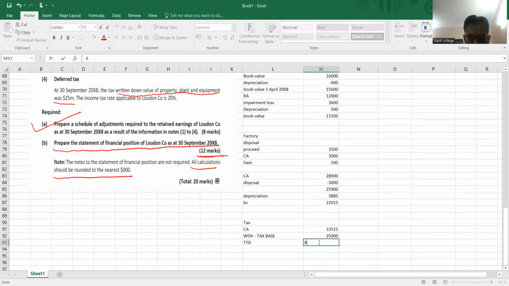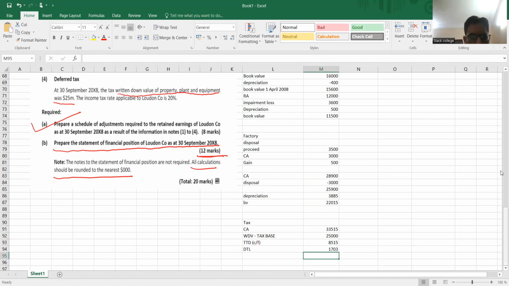So 8,515 is the closing taxable temporary difference. This is the closing value, CF. And the tax rate, so this is the deferred tax liability. What is the tax rate? The tax rate is 20%. So multiply by 0.20, it will give me 1,703. This is the closing deferred tax liability.